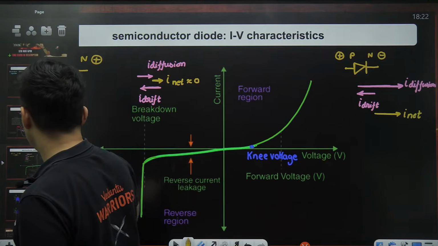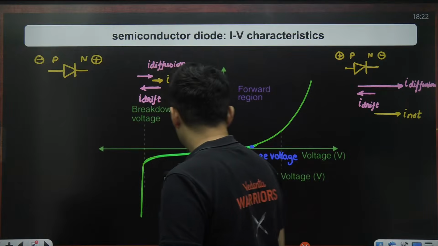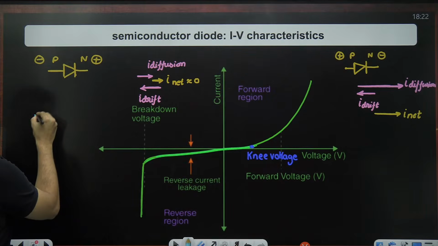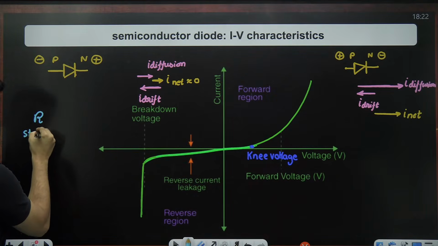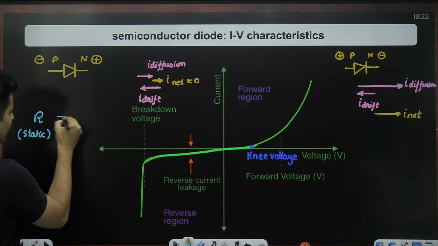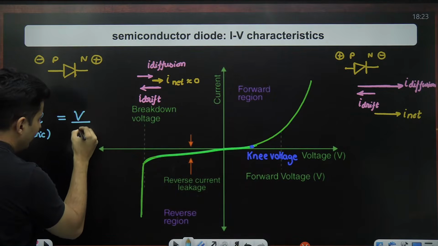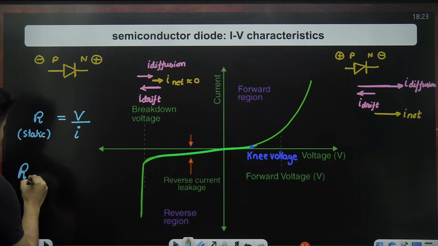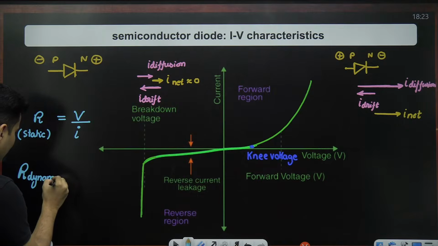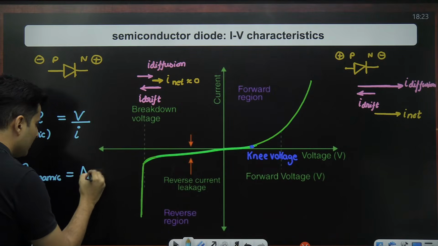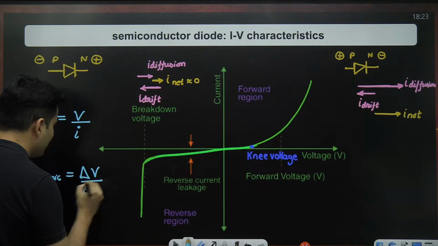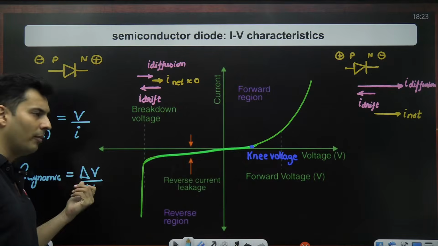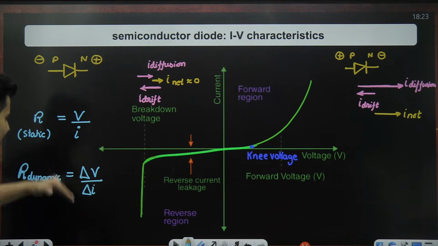Normal resistance, also called static resistance, is nothing but the voltage at that point divided by the current at that particular point. But the dynamic resistance is nothing but the change in the voltage divided by the change in the current, which is the slope of that graph. So that is one small difference.